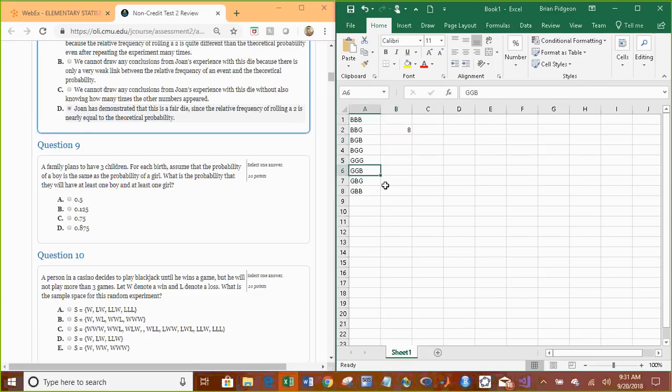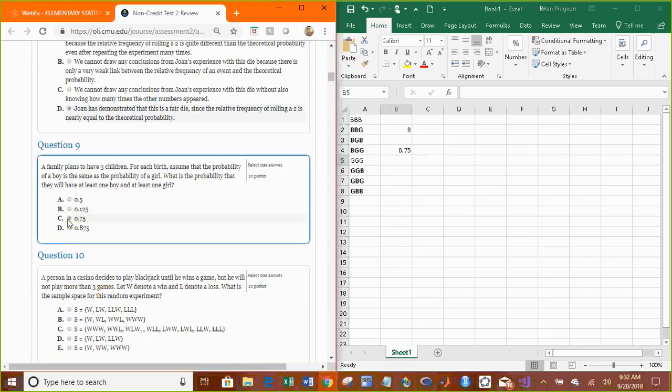So what is the probability that they will have at least one boy and at least one girl? All you're looking to see is how many options here have just a combination of boys and girls. 1, 2, 3, and then these 3. So out of this total sample space, we have 8 options, 6 of which have at least one boy and one girl. 0.75.